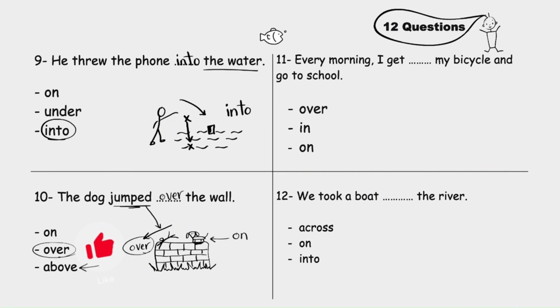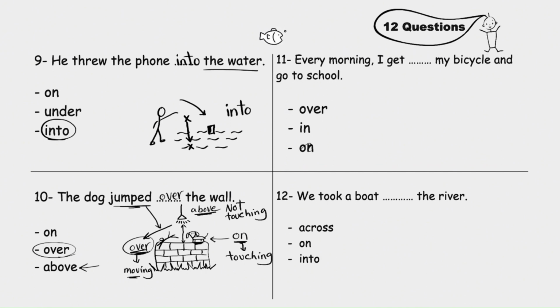This one. What about this? Above. Well, if there is something here, like a lamp, not touching the wall, we say above. The lamp is above the wall. So again, we use on if the thing is touching. We use above if not touching. And we use over if it's moving from one side to the other. Clear?